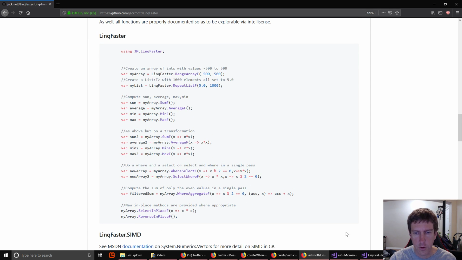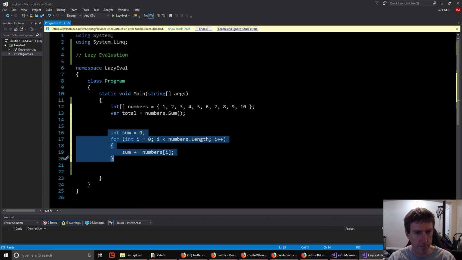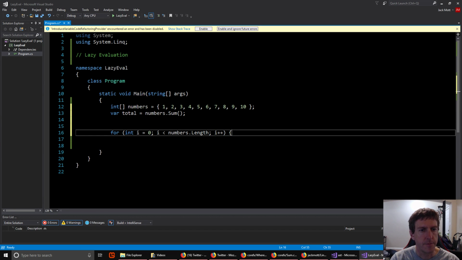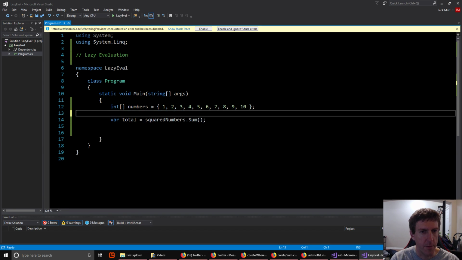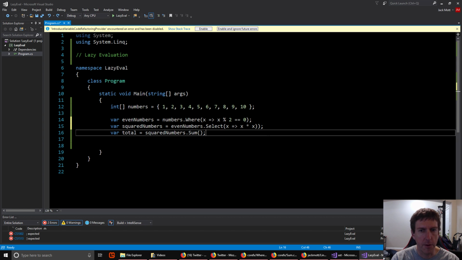If you were to do a big chain of things, like we had before, right? If you did this with LINQ Faster, it could be a lot slower because you're allocating multiple arrays each time and iterating over the thing multiple times, right? So you have to think about whether lazy evaluation is appropriate for what you're doing.